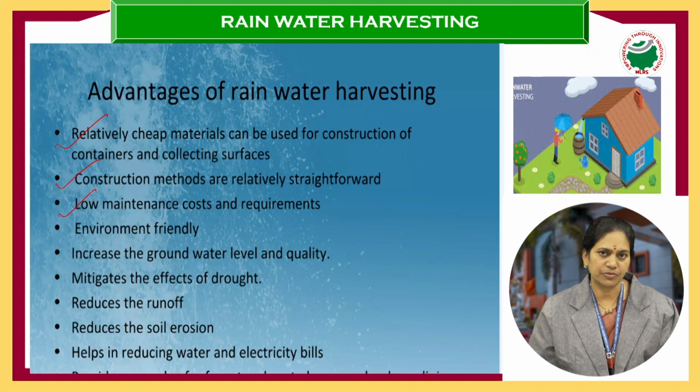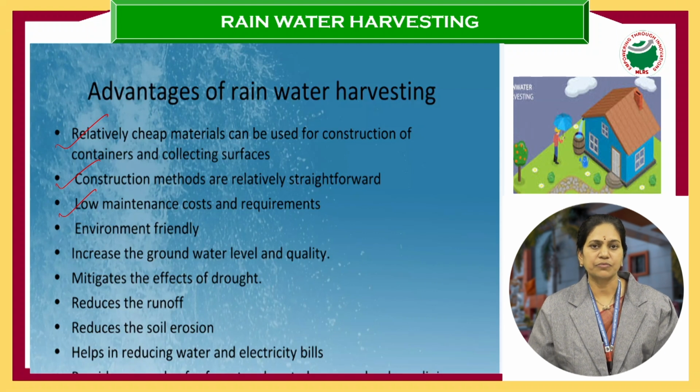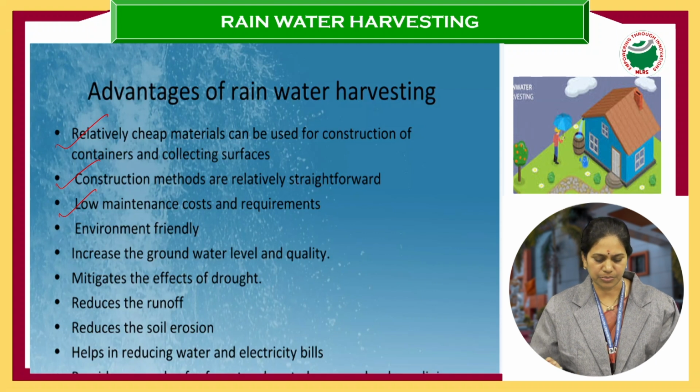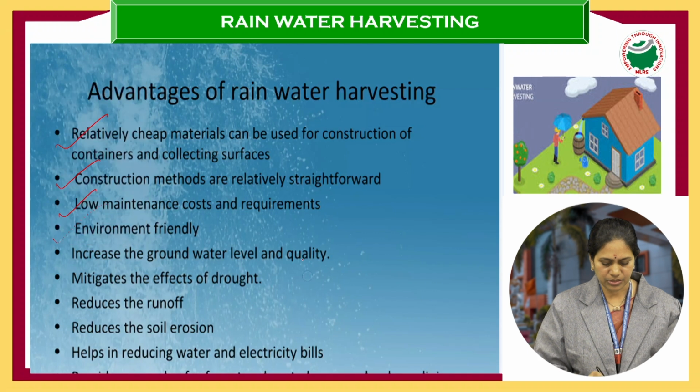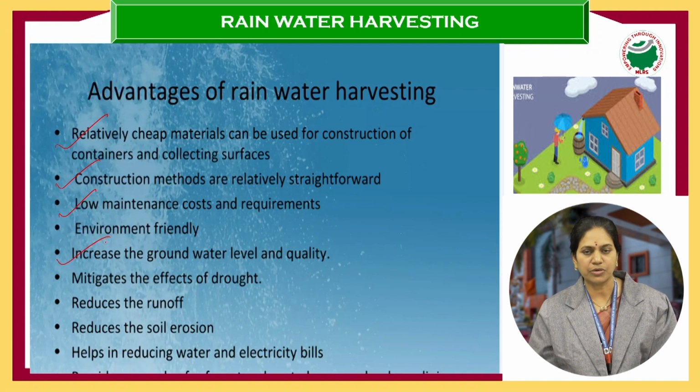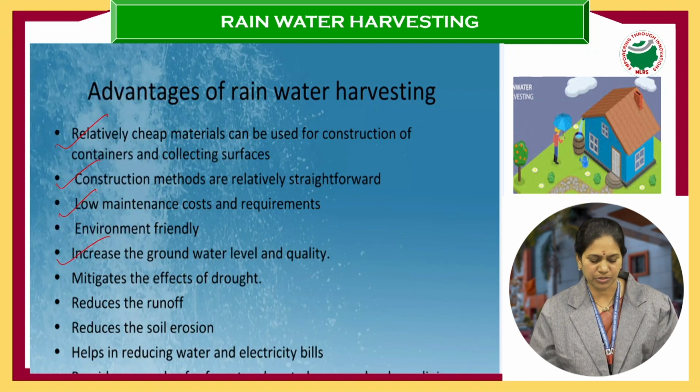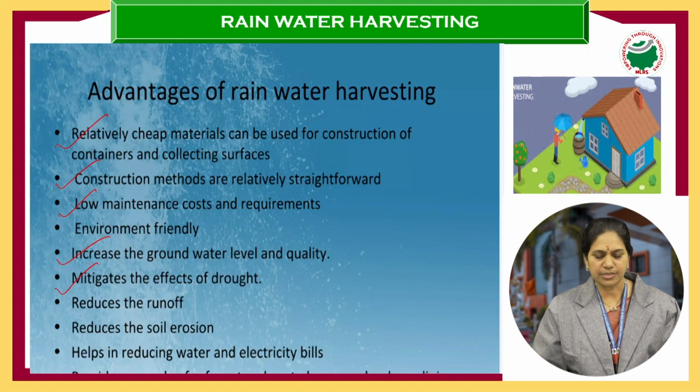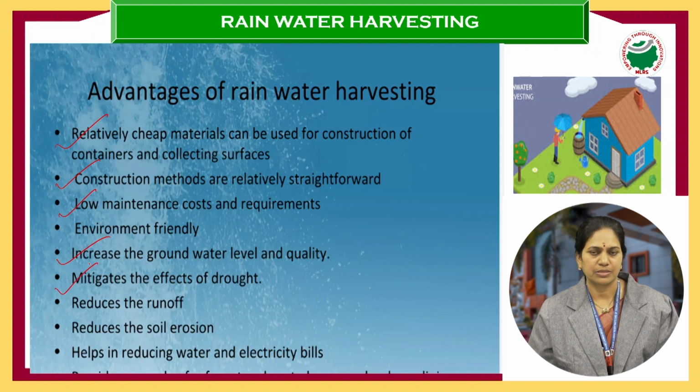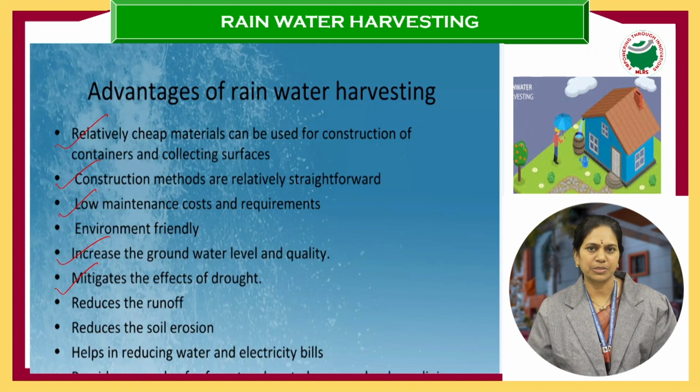They are environmentally friendly. You are increasing the water in the water table. And as I told you in the same session, we have learned about aquifers. In the aquifers, the water is increased because of rainwater harvesting. So this increases the ground water level and definitely the quality of the water. It mitigates the effects of drought.